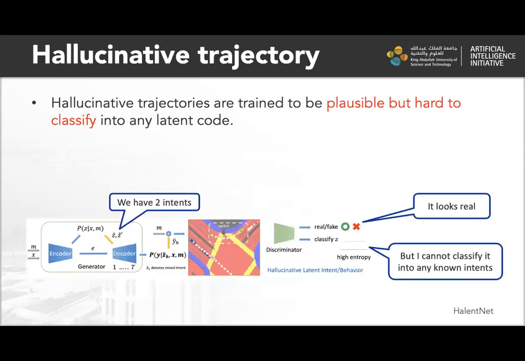To make sure that the hallucinative trajectory looks plausible, it should be trained to have a high real-fake score judged by the discriminator. Also, to make sure that the hallucinative trajectory is different from a normal one, it should be hard to classify into any single intent.